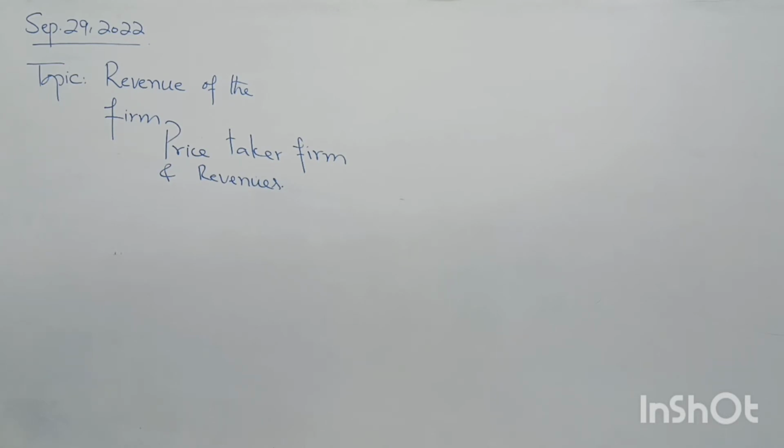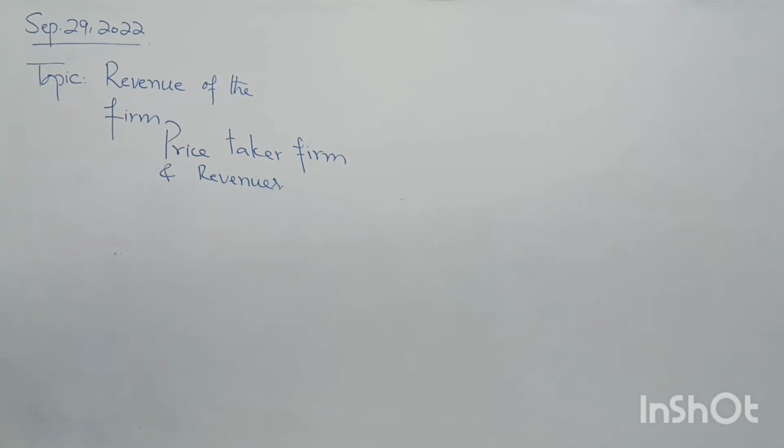Whatever the price is in the market, it has to accept it. So how will it make profit? By reducing the cost of production. It has only the choice to keep the cost of production lower and lower because it cannot control the market price. It can only control the cost of production. When per unit cost is lower than per unit revenue, then it is able to earn profit.